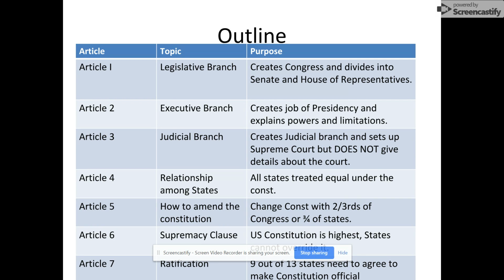Now, a couple of things just to mention. You'll notice in Article 3 that the judicial branch is set up in Article 3, but the Supreme Court is not clarified. It's not a lot of details given. So today there are 9 people on the Supreme Court, but that actually was decided in later laws that were passed. By the time they got to Article 3, it was almost like they kind of ran out of steam, and they didn't have a lot of detail about the judicial branch.